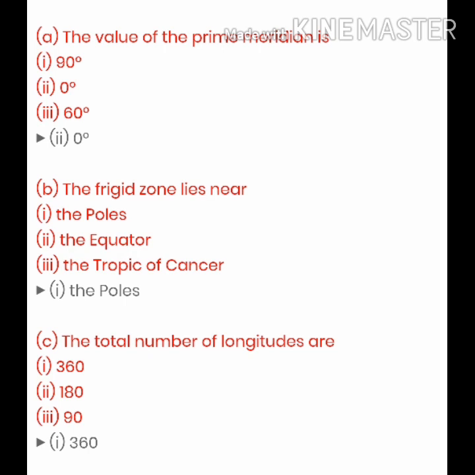The value of prime meridian is 0 degree. Next is, Frigid zone lies near poles, equator or Tropic of Cancer? It lies near poles. That's why it is so cold. Third one is, the total number of longitudes are 360, 180 or 90? The total number of longitudes are 360 in number, right?